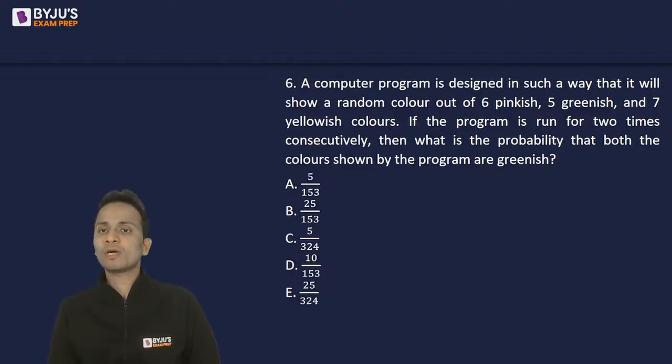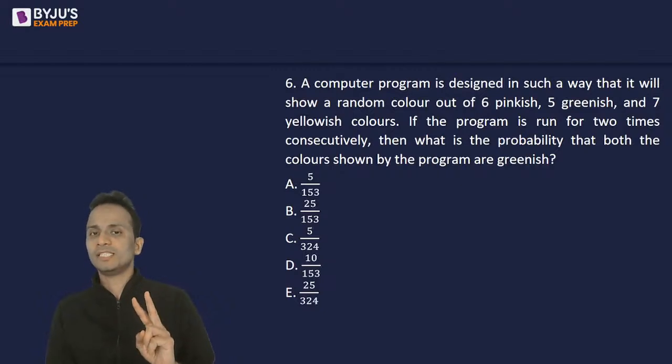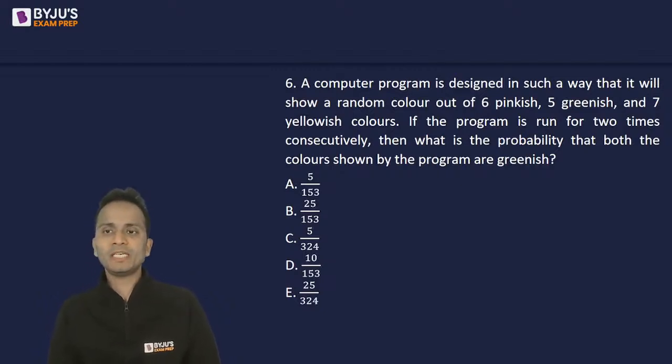If the program is run 2 times consecutively, then what is the probability that both the colors shown by the program are greenish? A basic question on probability. They have built up a story, otherwise this is a very simple, straightforward question of probability.